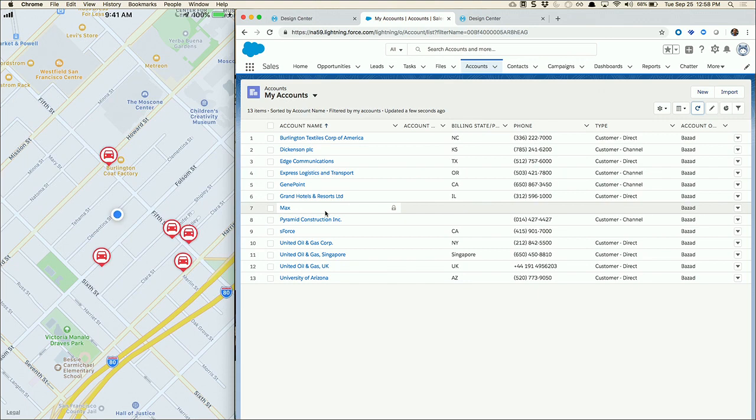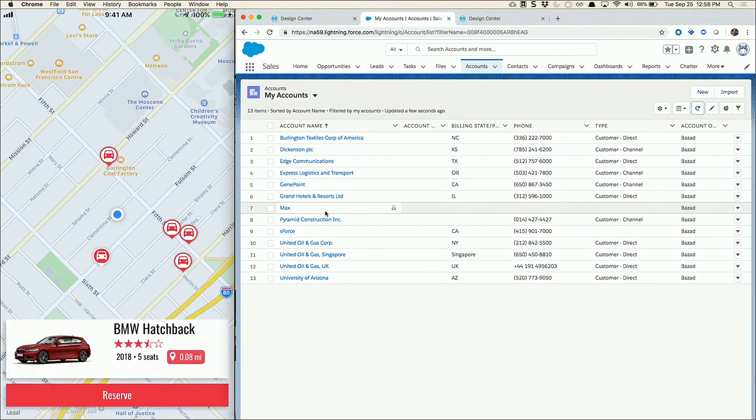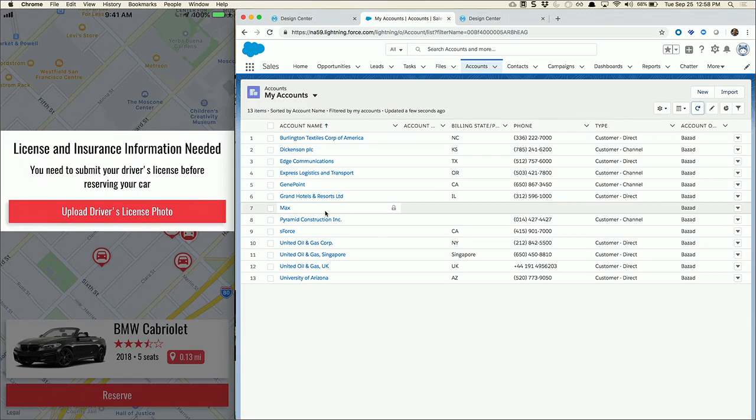So that worked. Great. Now, what we see on the left-hand side on our mobile device is that database call as well. So we can see that we have some information provided back to us about cars and our geolocation and what's available to us. And now why don't we go ahead and pretend we'd like to do that rental. I love the convertible. I think I'm going to do that. So remember, if we want to rent a car, we actually need to provide some of our license and maybe registration information. So why would we ask the user to type that in? Why don't we use one of those SaaS applications?